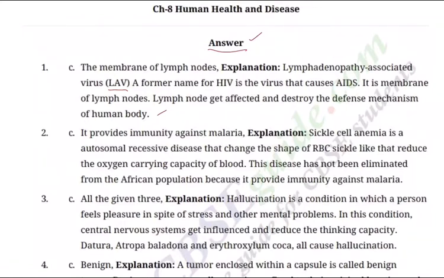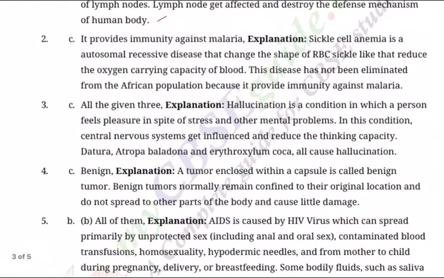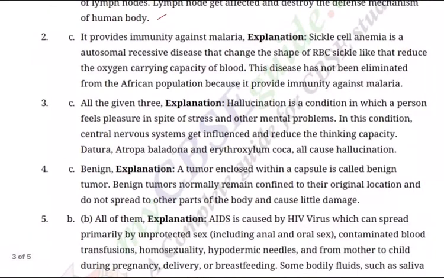Next, question 2. It provides immunity against malaria. Sickle cell anemia is an autosomal recessive disease that changes the shape of RBC to sickle-like, which reduces the oxygen carrying capacity of blood. This disease has not been eliminated from the African population because it provides immunity against malaria.